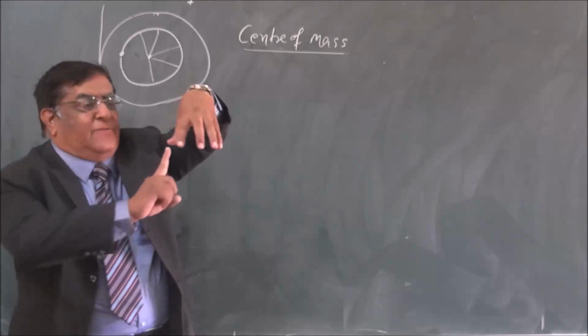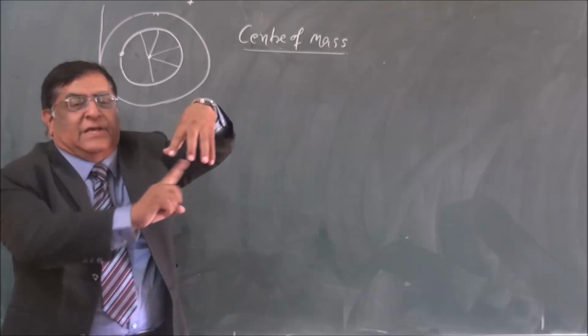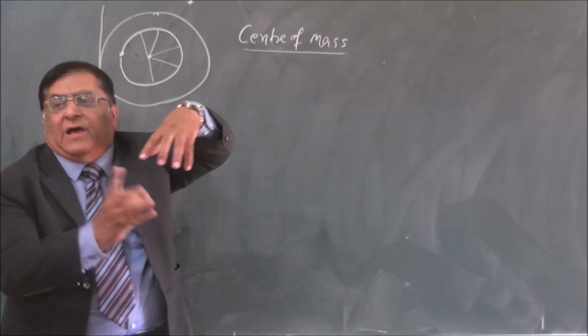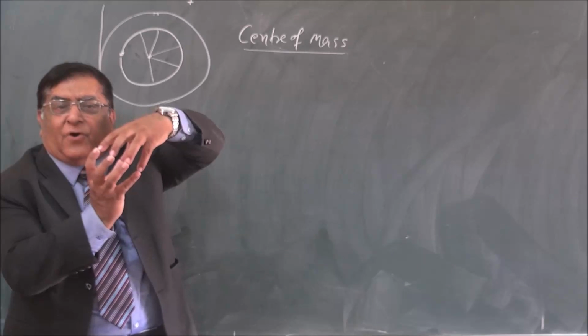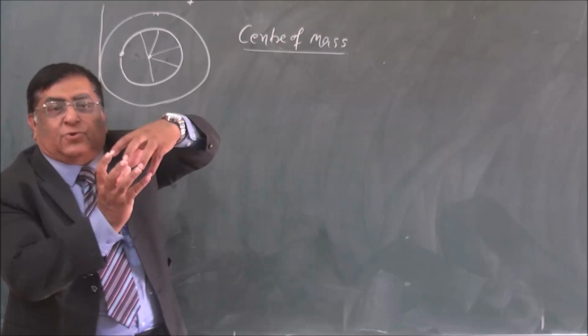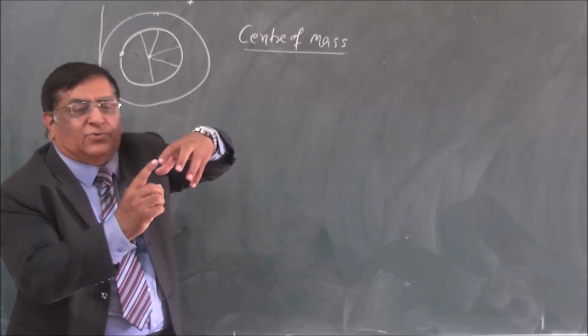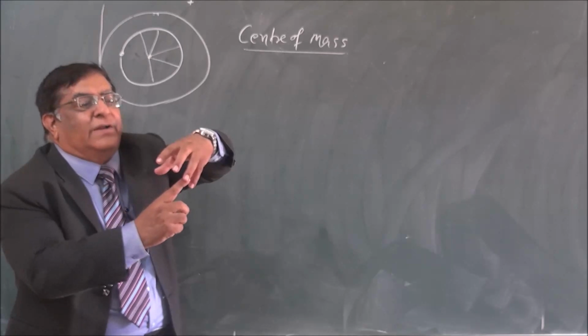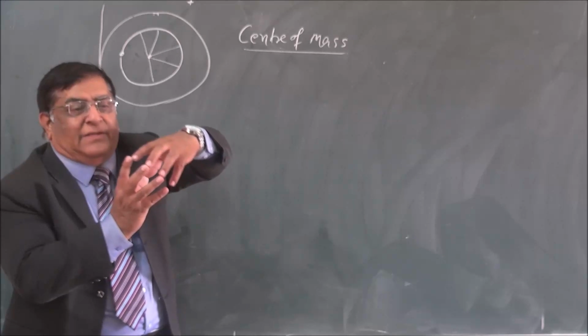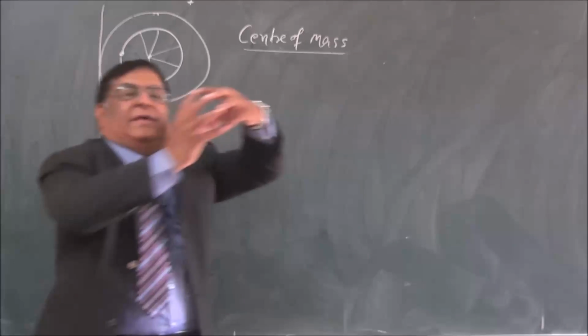I apply forces F1, F2, F3, F4, F5, and the total effect of all these forces, say 10 Newton. 1 here, 2 here, 3 here, 1 here, 2 here, like that. I apply the force and this body goes like this.